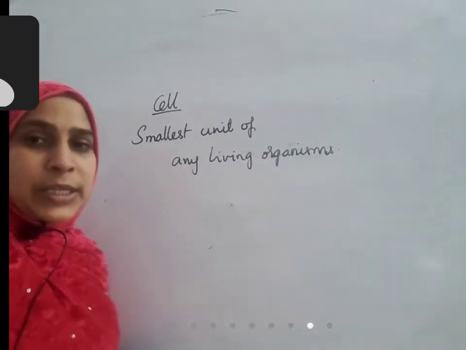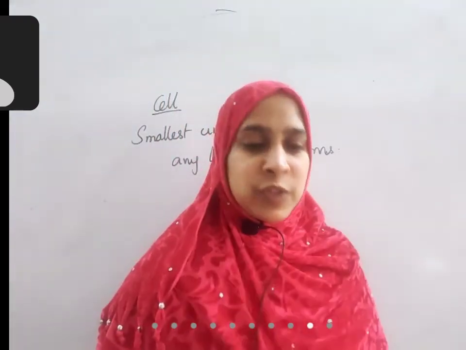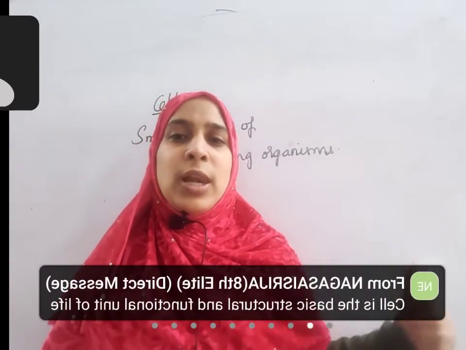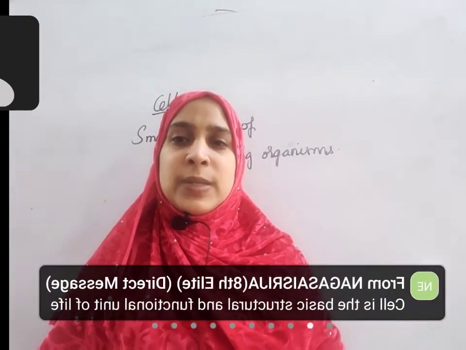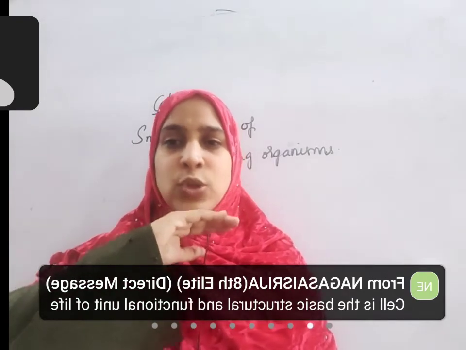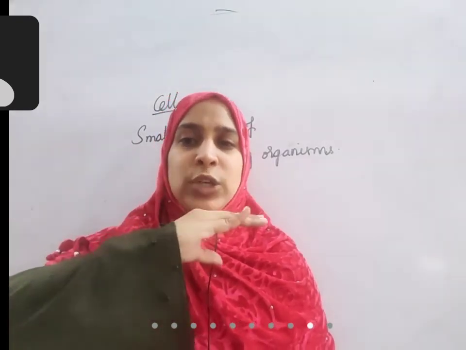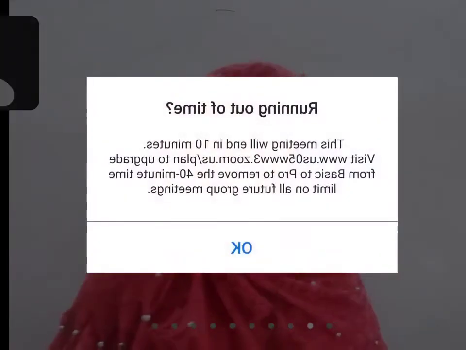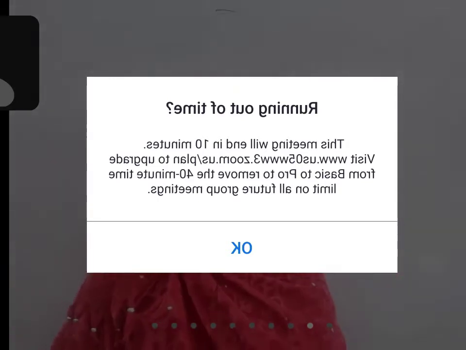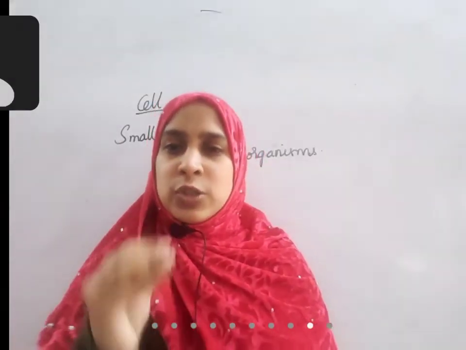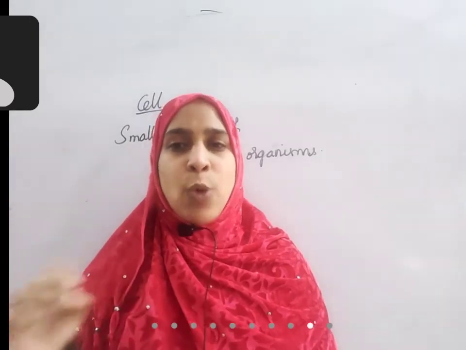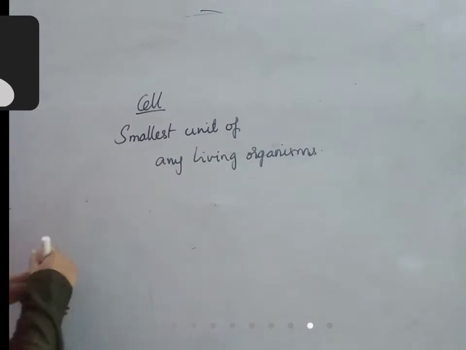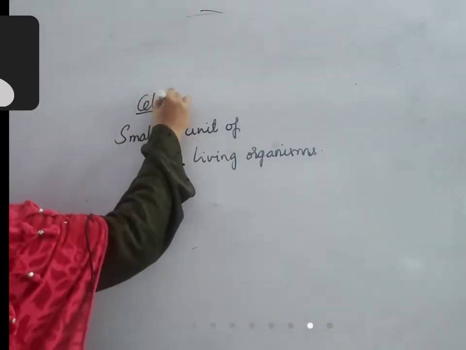Take, for example, this floor on which I am standing. It is made up of small, small units called tiles. Tiles are set together to make this floor. The wall is made by using bricks and cement, so that is the smallest unit of a wall. Similarly, a pot is made up of small, small mud particles. A mud particle is the smallest unit of that mud pot. Same like that, our body or any other living organism's body is made up of cells.